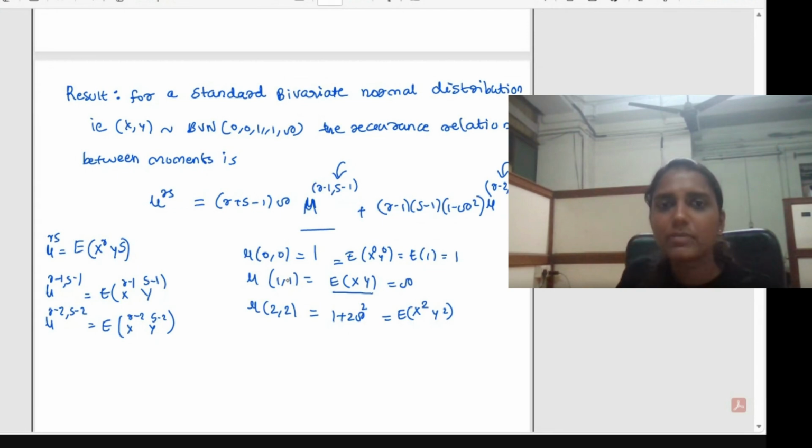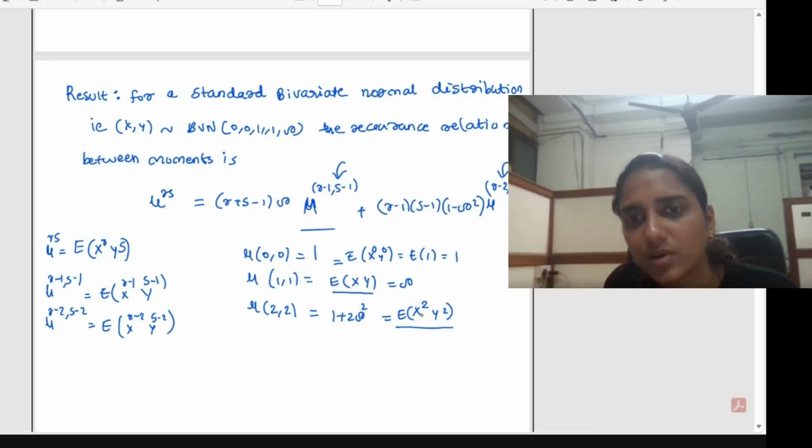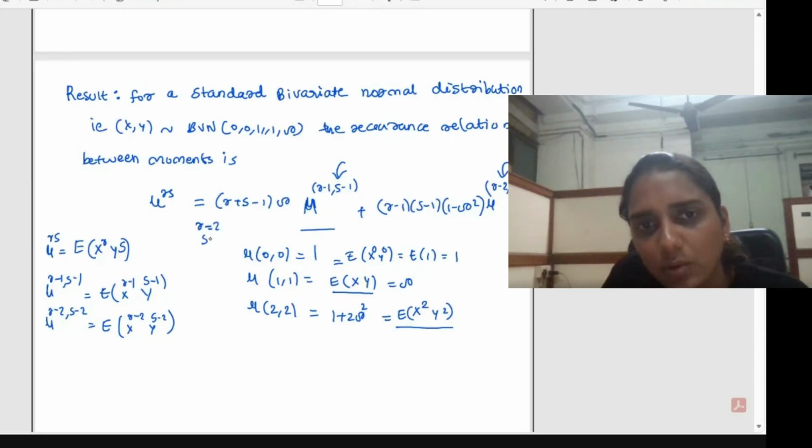Either you can remember at least the first two symmetric ones. Symmetric means when R equal to S. So at least you can remember this. This is a definition: the expression of x square into y square will be equal to 𝜇22. That you can substitute here, R is equal to 2 and S is equal to 1.